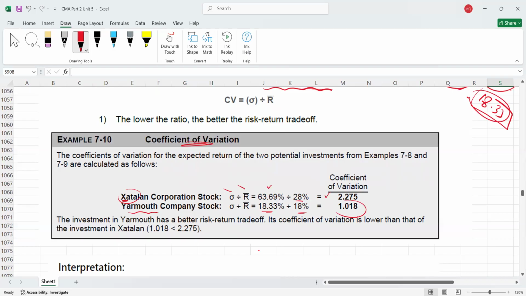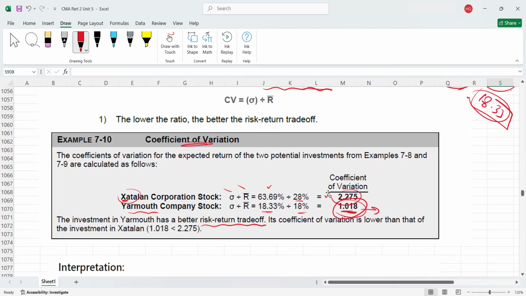Now please remember, for each unit of return, here you have less risk. Understood? But for each unit of return, here you are taking more risk. So this is the safest investment. Y has the better risk and return trade-off. You are actually taking less risk for Y, so that is the safe investment.